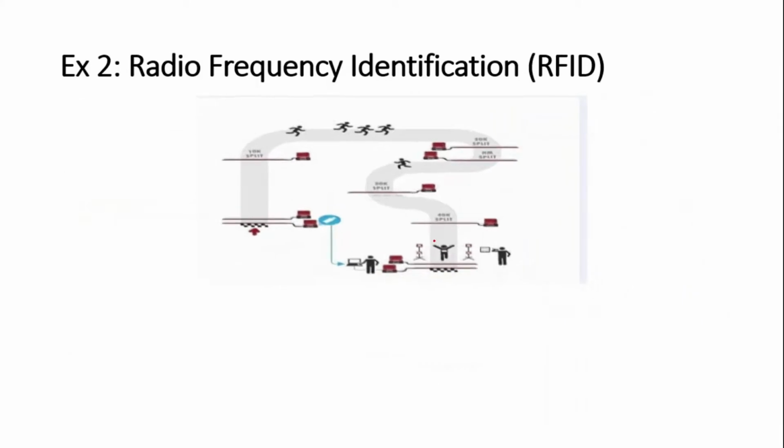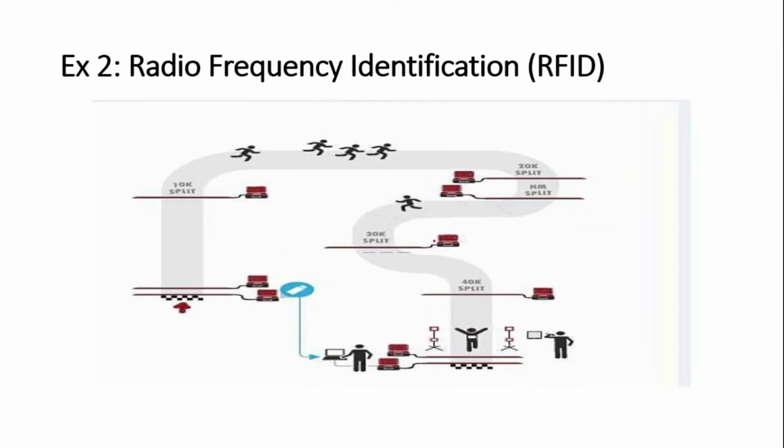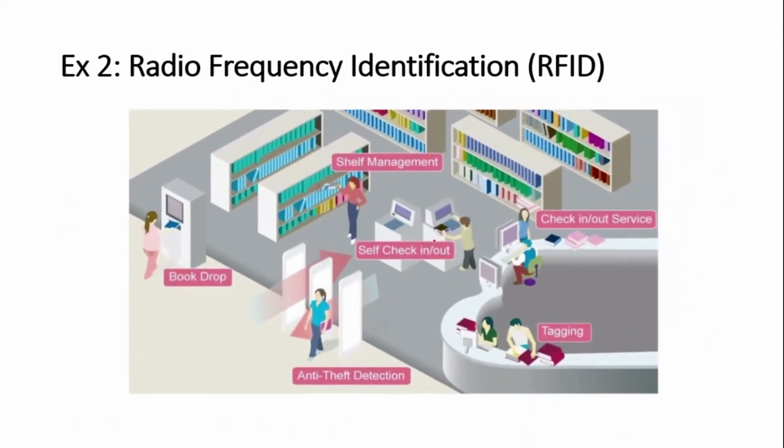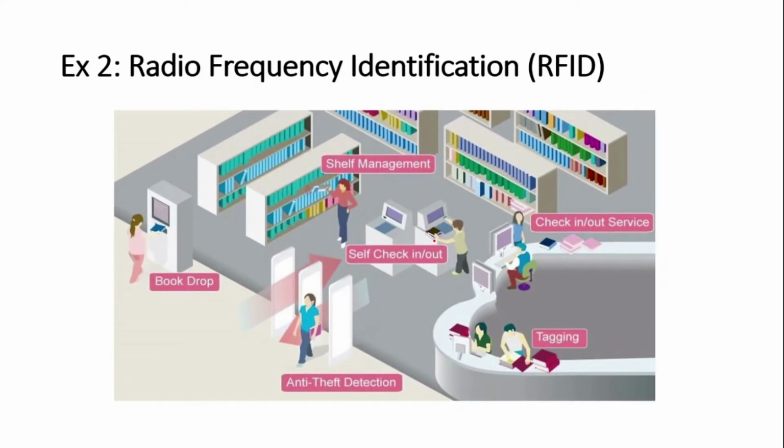The second one is that this technology is used in sports. Okay, so consider one running race. The first person completed the race in so many seconds, the second person in so many seconds, like that. By using this RFID tag, we will calculate the completion time. Next, coming to the third one, it is library management. By using shelf management, check-in, check-out, tag system, anti-theft detection, all these can be implemented by using RFID technique.